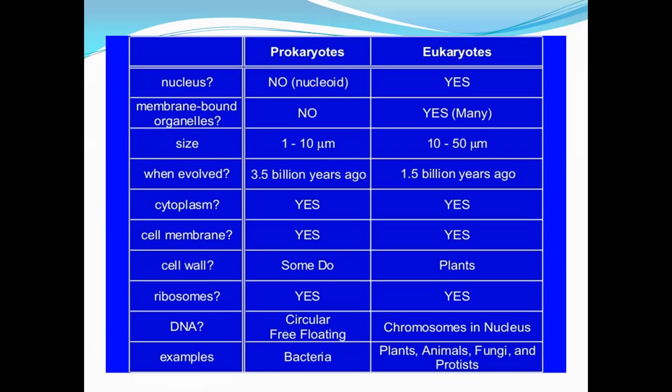Cytoplasm: the prokaryotes, yes, and eukaryotes, yes. Cell membrane: yes, and the eukaryotes, yes. Ribosomes: both organisms, yes. DNA: in prokaryotes, circular and free floating, and in eukaryotes, chromosomes in the nucleus. Eukaryotes include plants, animals, fungi, and protists.